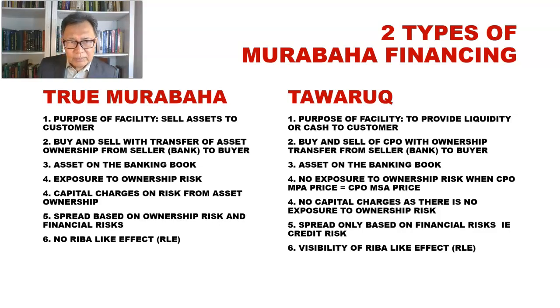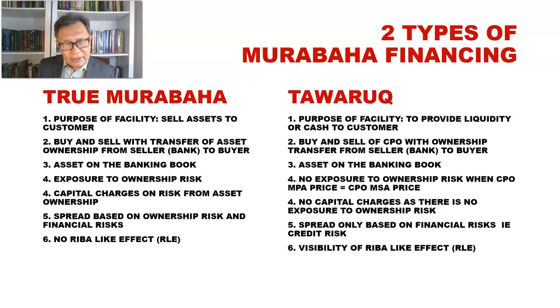So in true Murabaha and in artificial Murabaha, we are looking at the bank as the selling party of the underlying asset. That could be landed property, machinery and equipment, or any tangible asset.